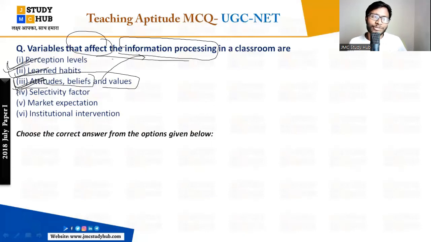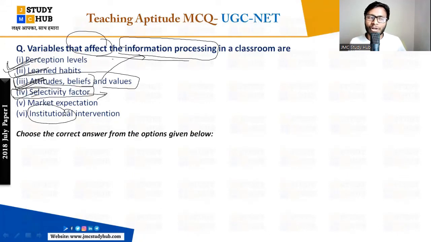And also the selectivity factor. Selectivity factor is which content you are selecting to process the information, right? So the selectivity factor is also important. Which content you are selecting to grasp in the mind, to grasp the things. So the selectivity factor is very much important. So here 1, 2, 3, 4 is the correct answer.